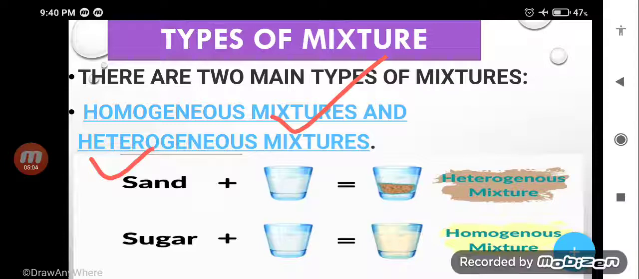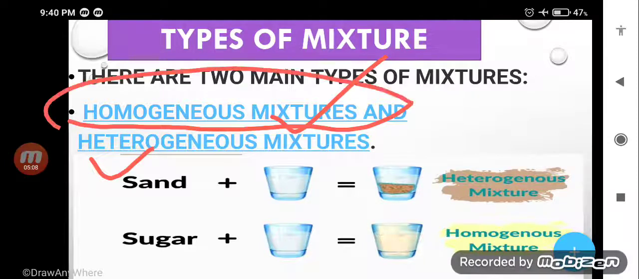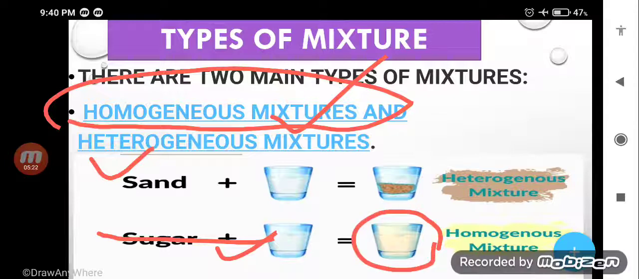So what is homogeneous? Just see what we mean by homogeneous. When you add two things, suppose I am adding sugar in water. After mixing sugar in water, you cannot see where is sugar, where is water. Means there is no separation boundary between sugar and water. That is called a homogeneous mixture.